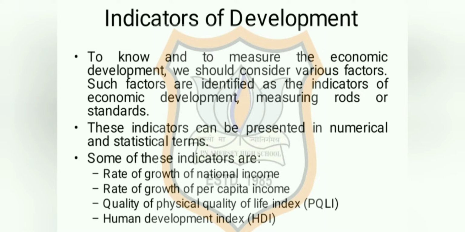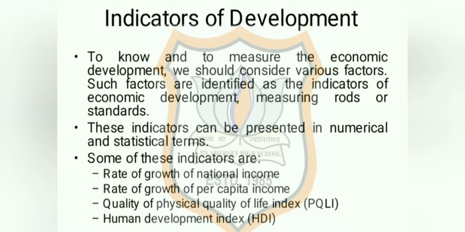Just as a thermometer measures the changes in temperature of the human body and also records it, similarly, these indicators of economic development measure the country's development. Some of these indicators are stated over here.